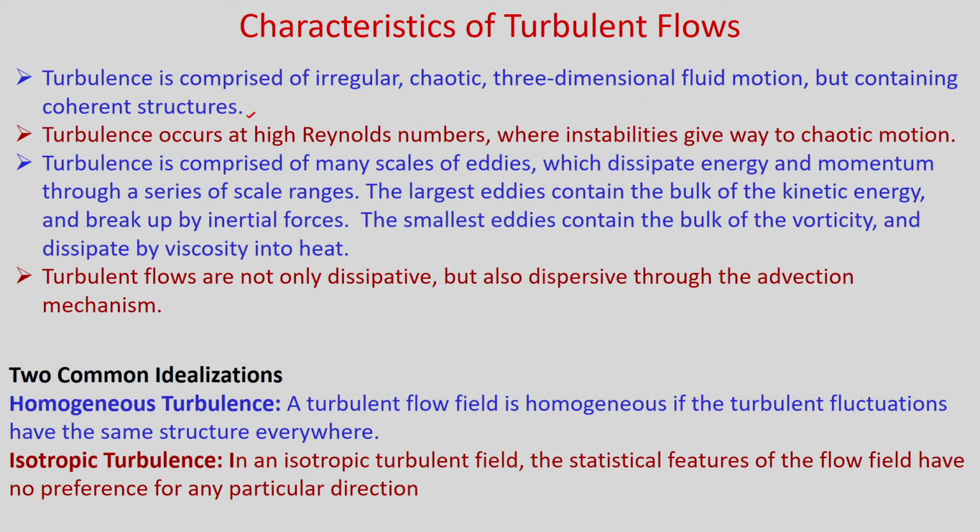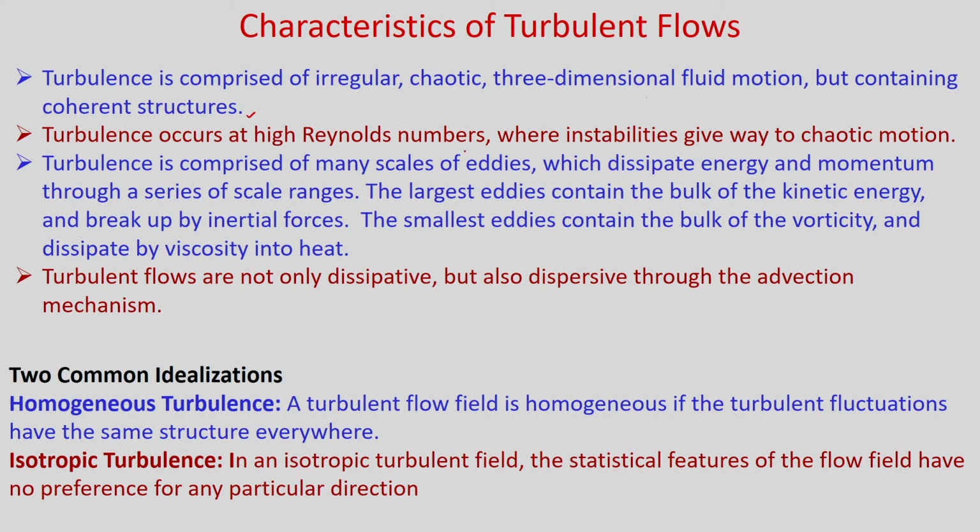When we consider the velocity components or temperature as comprised of a mean value, a time averaged mean value, and the fluctuating components. Turbulence occurs at high Reynolds number where instabilities give way to chaotic motion. We have already seen in external and internal flows, obviously it is a high Reynolds number flow, then the turbulence occurs.